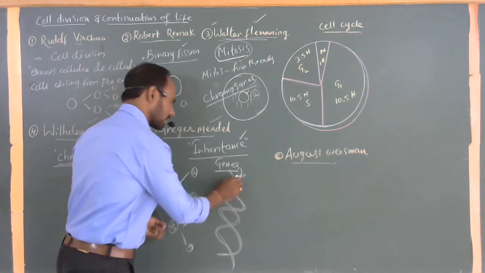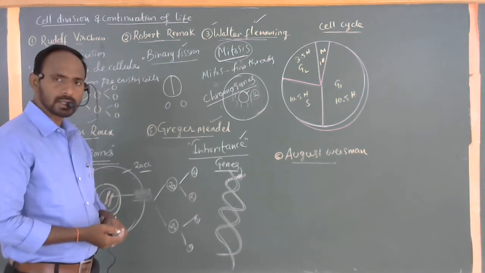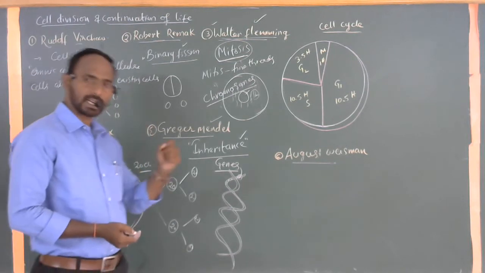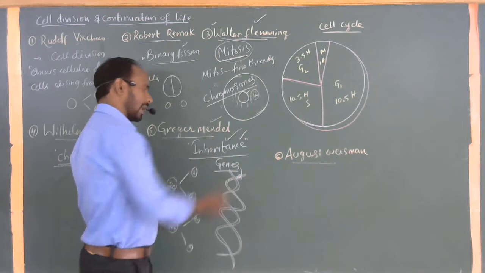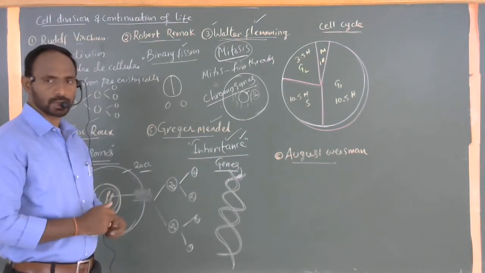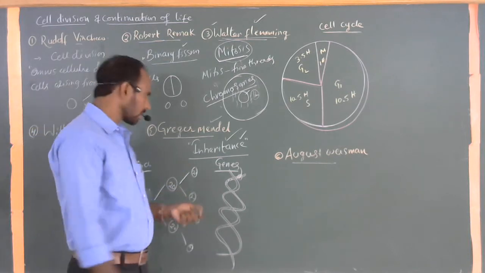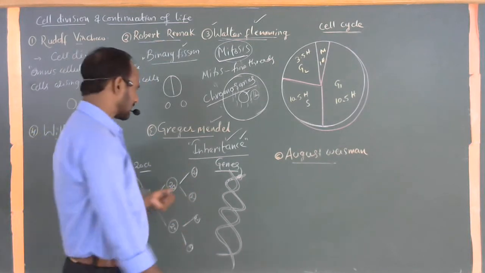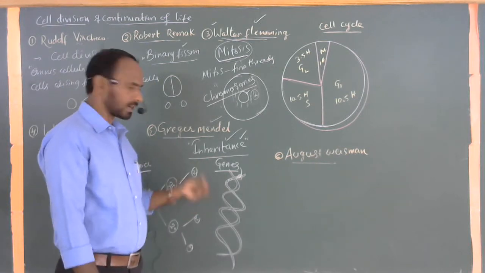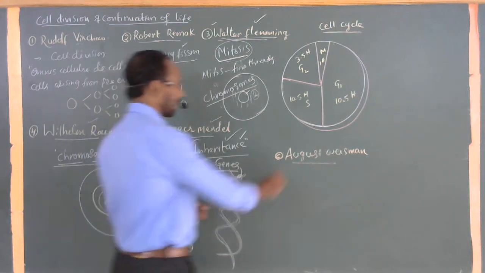Such information about genes was given by Gregor Mendel. Such characters, carried from the parents to the offspring or from generation to generation, are commonly called inheritance. The inheritable characters are transported from generation to generation. He is also commonly called the father of modern plant genetics. Next one, August Weismann.